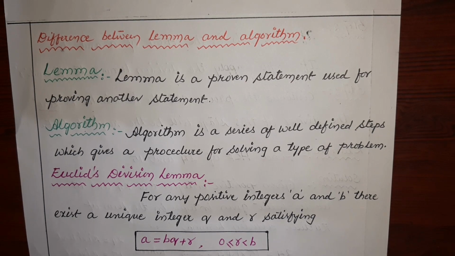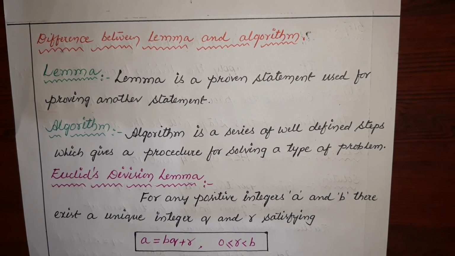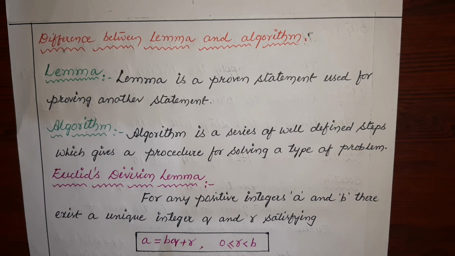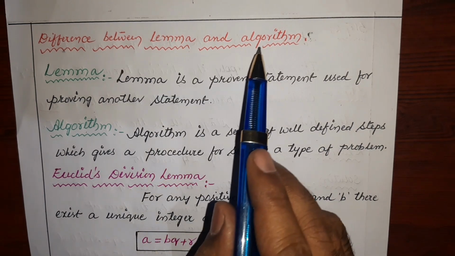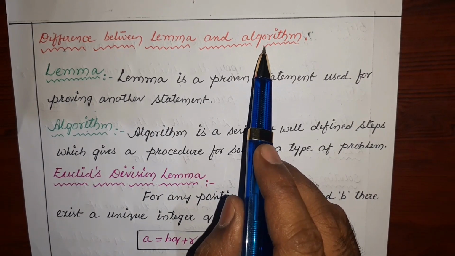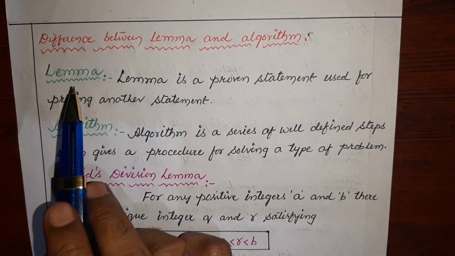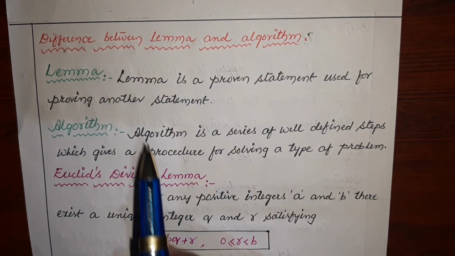Today we are going to cover a very important topic of real numbers, that is Euclid division algorithm. Before starting this topic, we have to understand the difference between lemma and algorithm. Let us try to understand these two words with the help of these definitions.